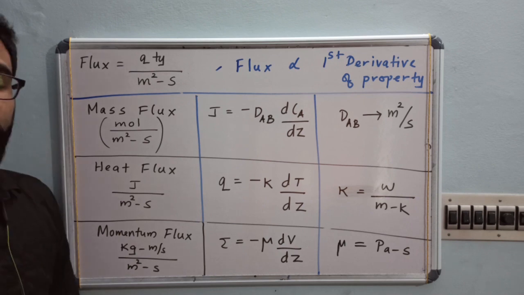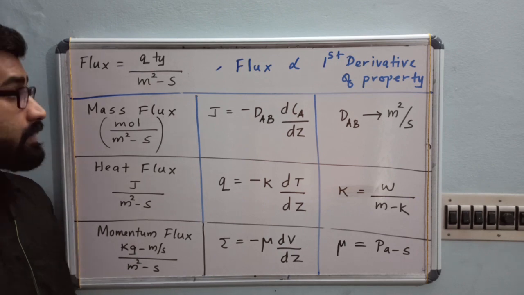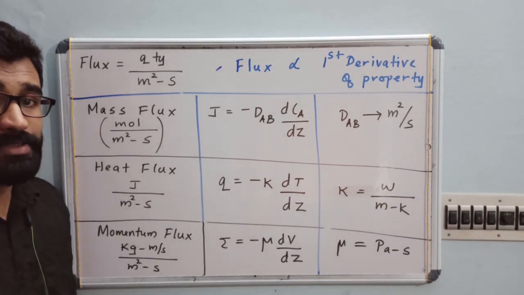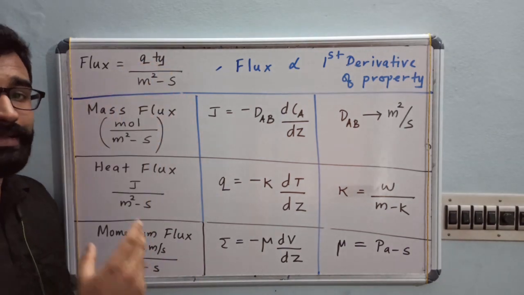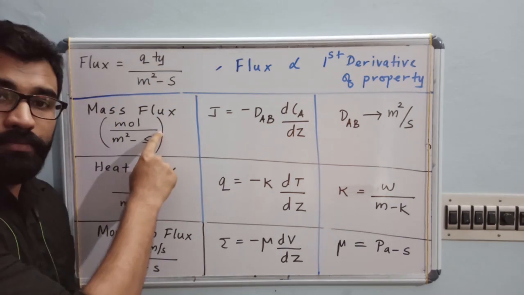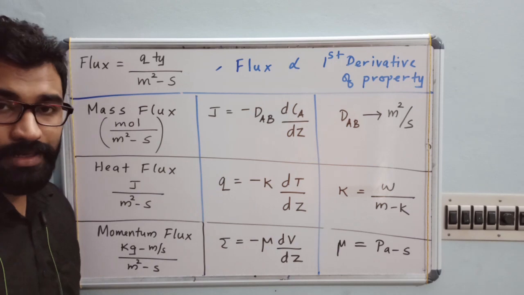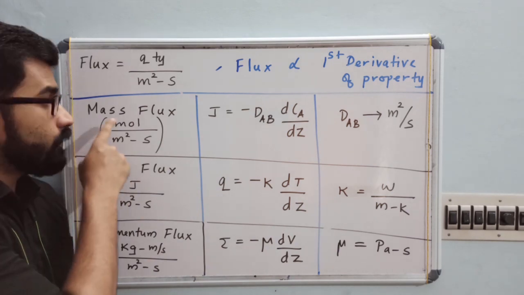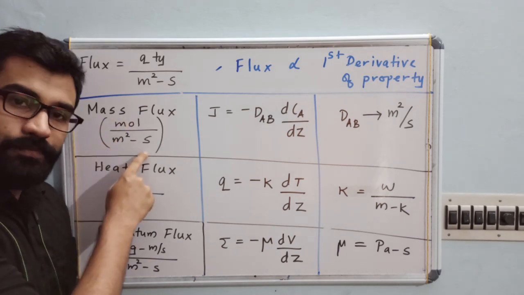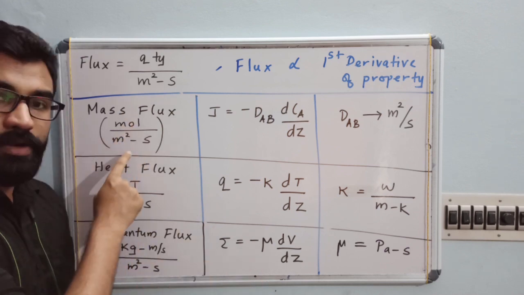Now, first of all, mass flux, right? Mass flux, which is the quantity that is transferring? It is our moles, right? Our moles are getting transferred. So the unit of mass flux is what? Mole per meter square second.